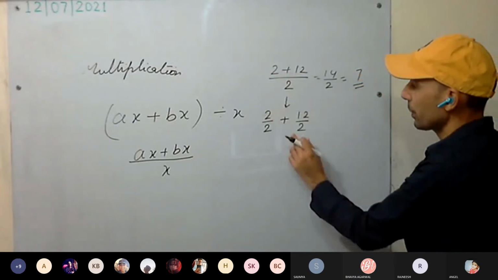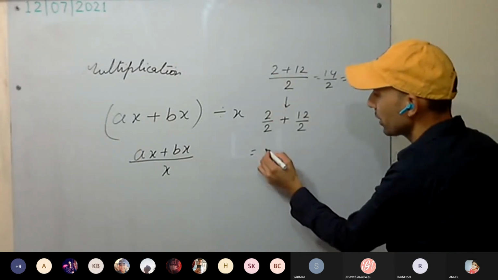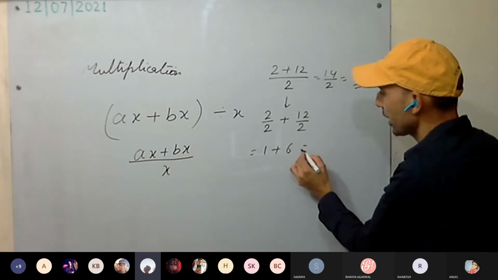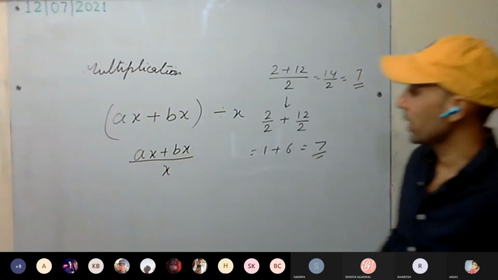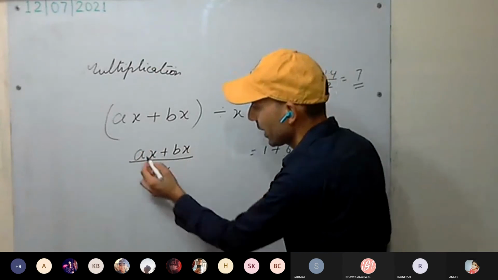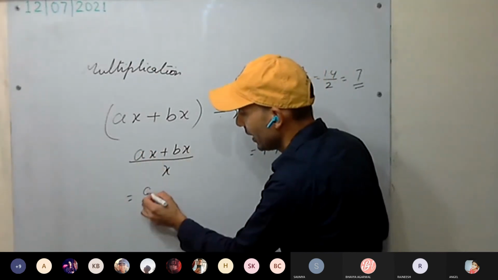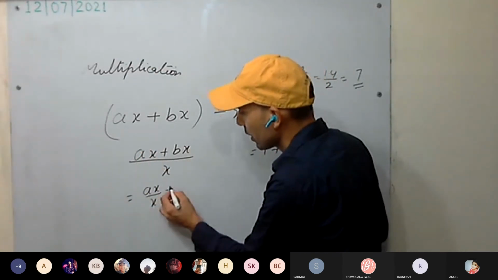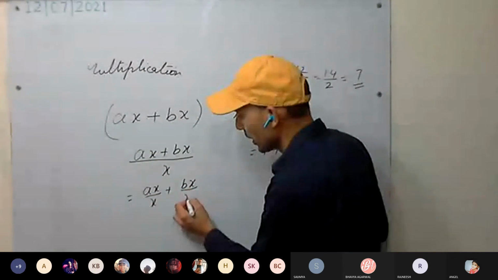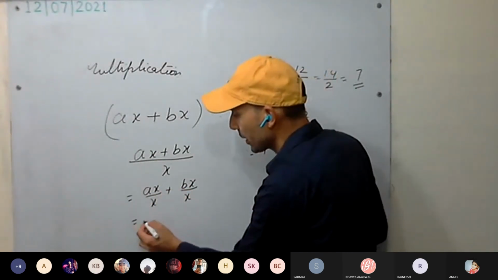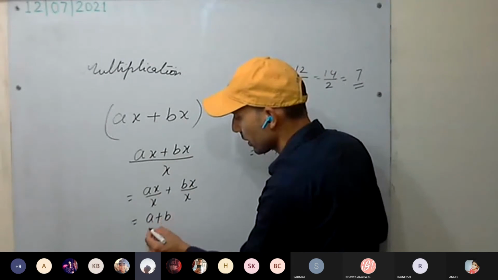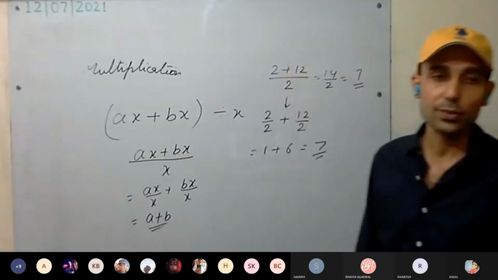This separately I divide, this separately I divide. How much are you getting? 1 plus 6, again 7. Understood now? So see here, this whole divided by X. Next, what I can do is AX by X plus BX by X. X gets cancelled. What am I getting? A plus B. Understood now?